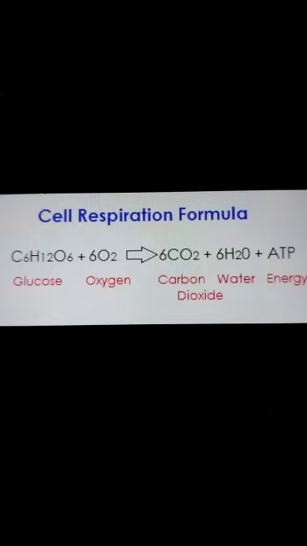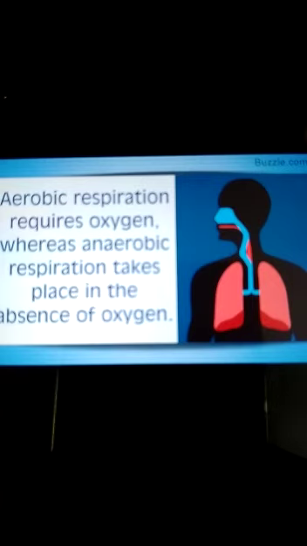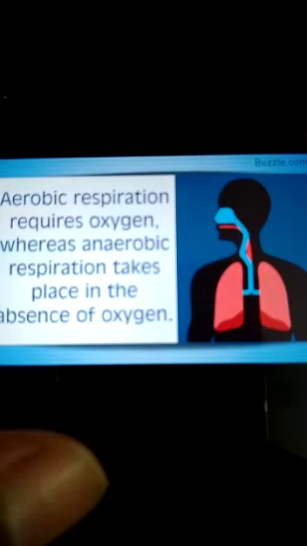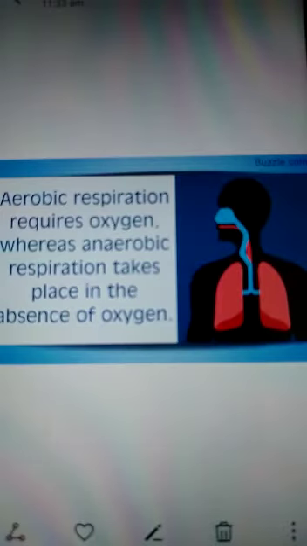So the energy is released without the presence of oxygen. Aerobic respiration requires oxygen, whereas anaerobic respiration takes place in the absence of oxygen. Hope you understood this.